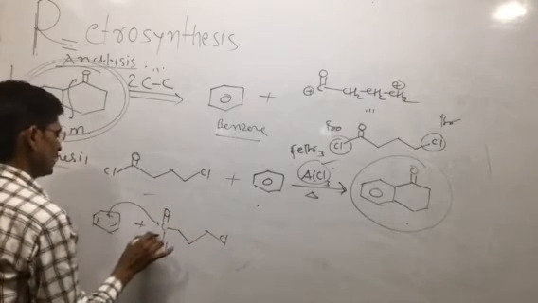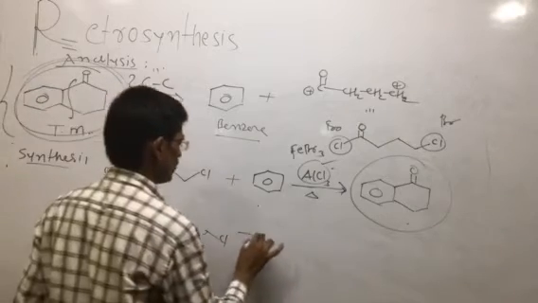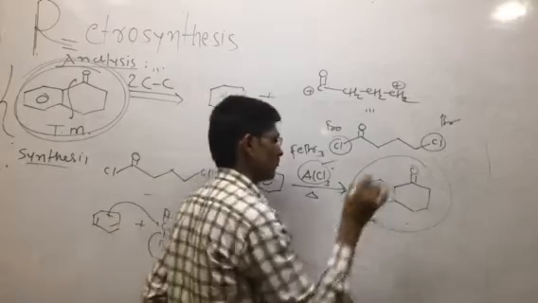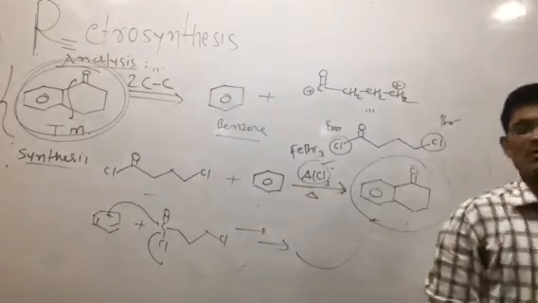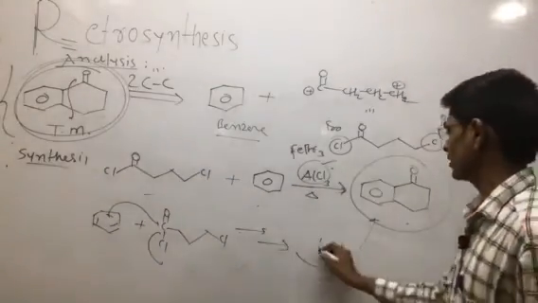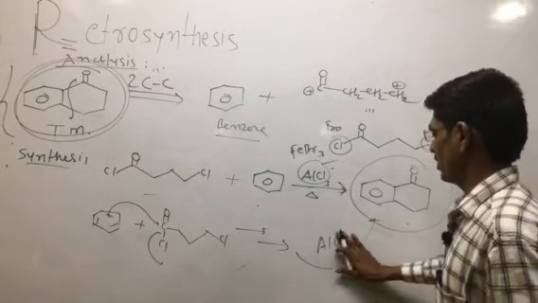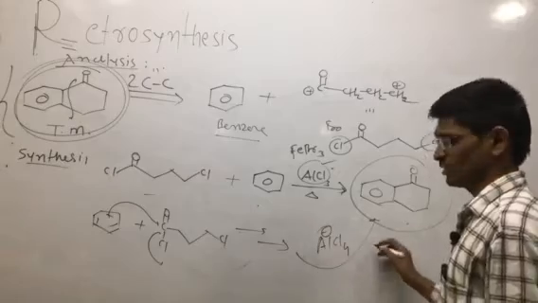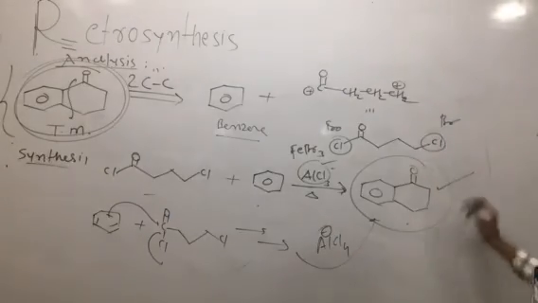The pi bond shifts, Cl is lost, and then there is the two-step mechanism, with loss of H plus by the negatively charged AlCl4 minus, which acts as a nucleophile, and the final product is formed.